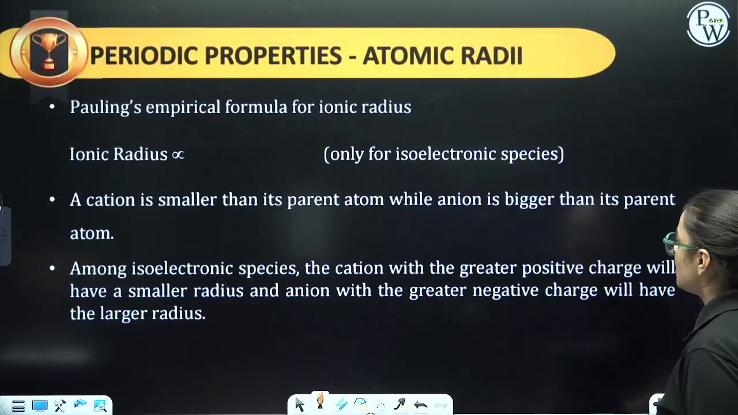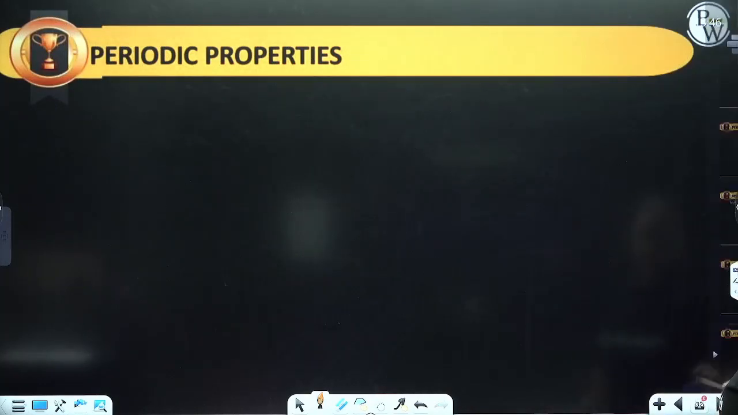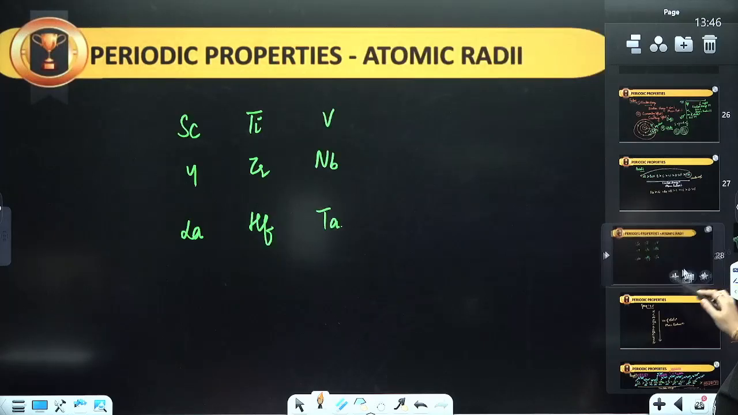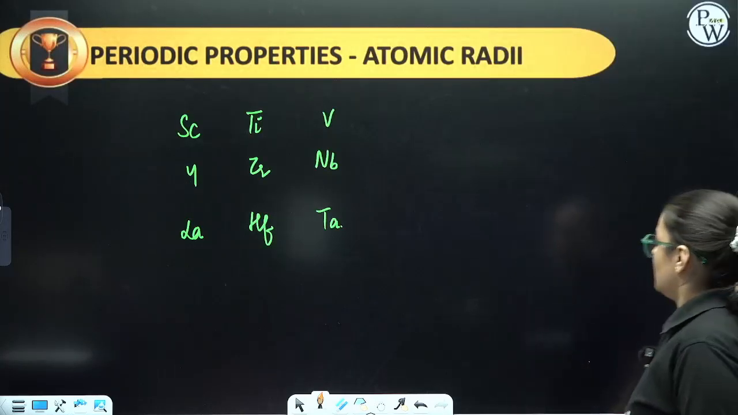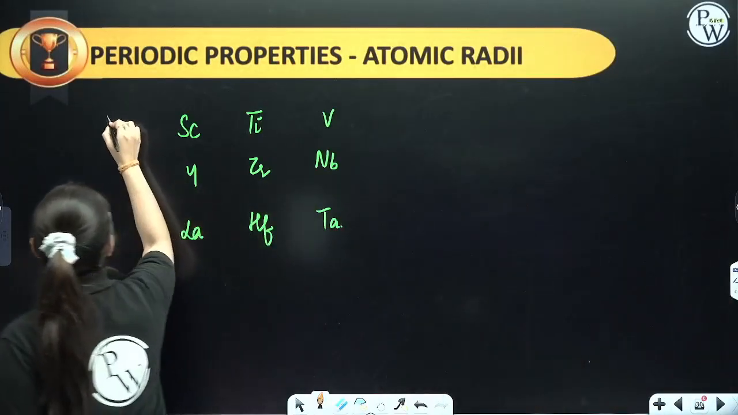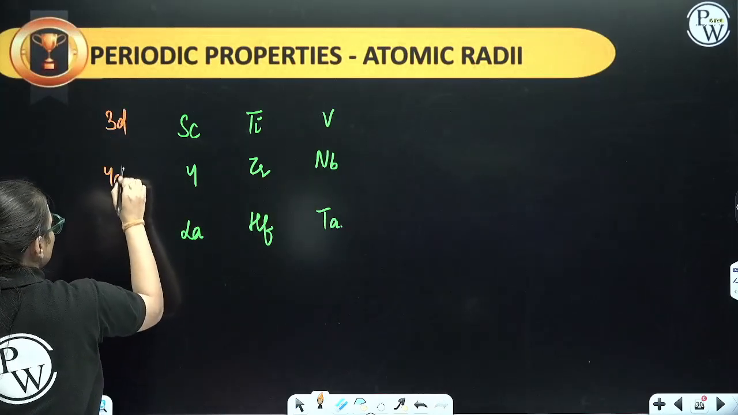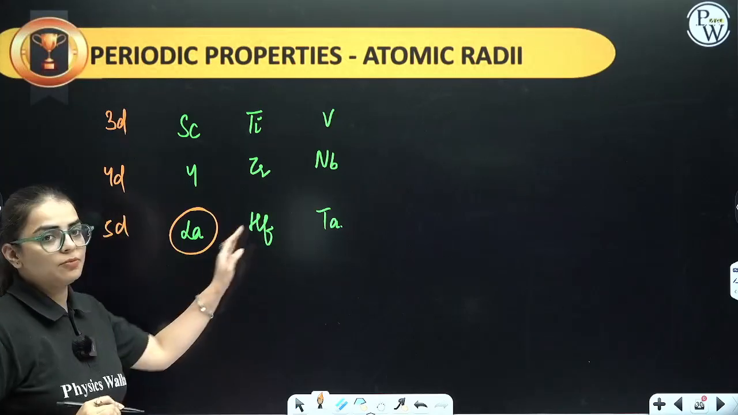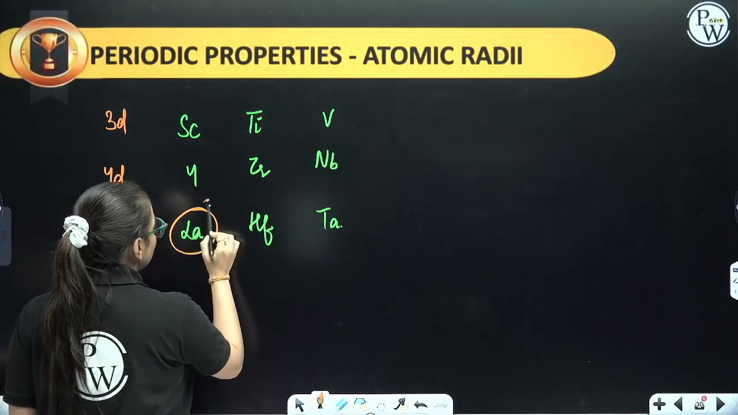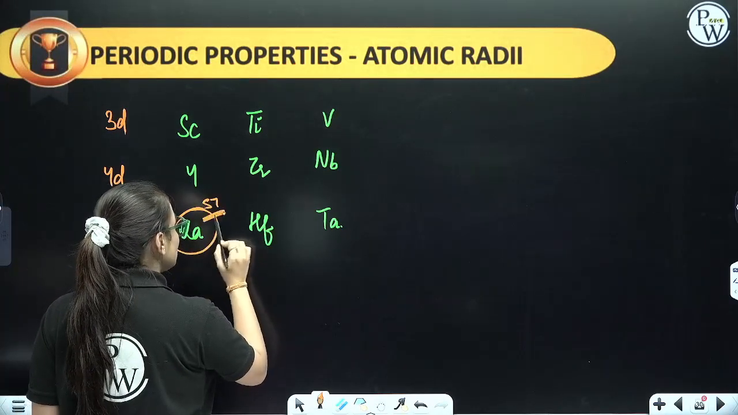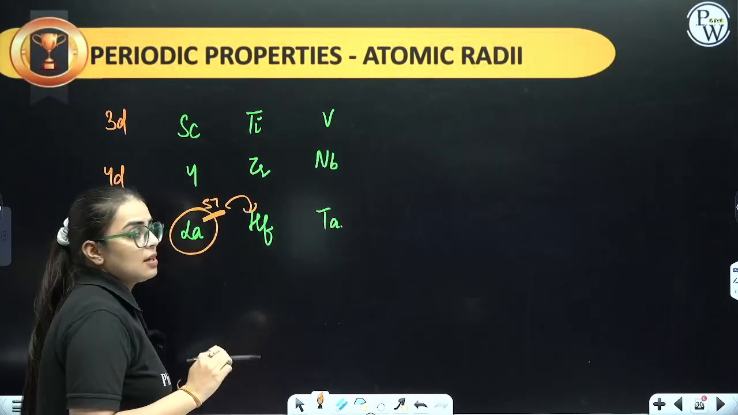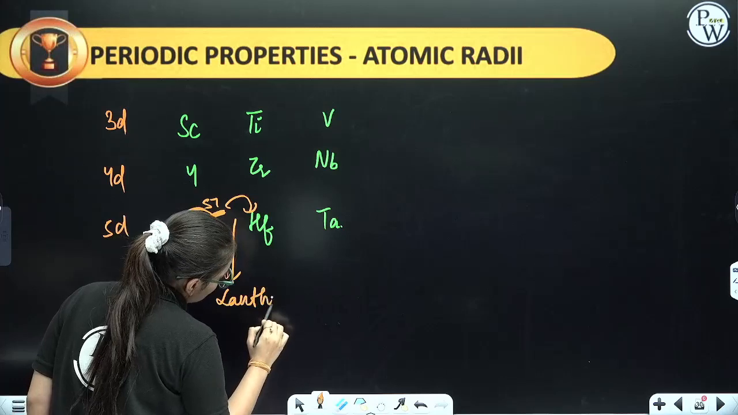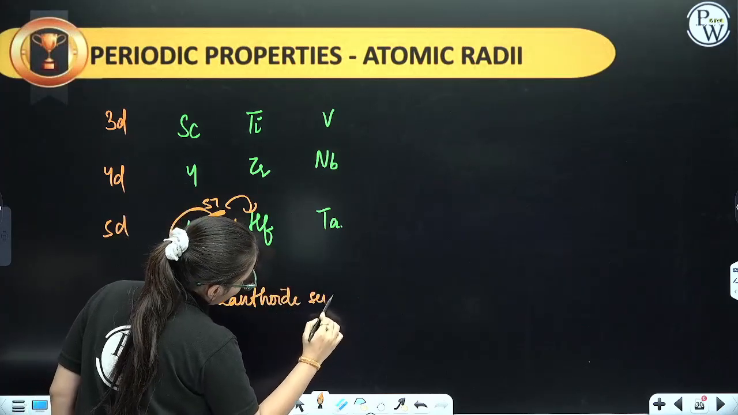Now students, comes the next exception over here. Now this is for D block elements. This is your 3D series, your 4D series, your 5D series. If you remember, this is lanthanum, and after them we have HF. So this is the 57th atomic number. Now from 57, some elements are present in the lanthanoid series, and after that we have hafnium.